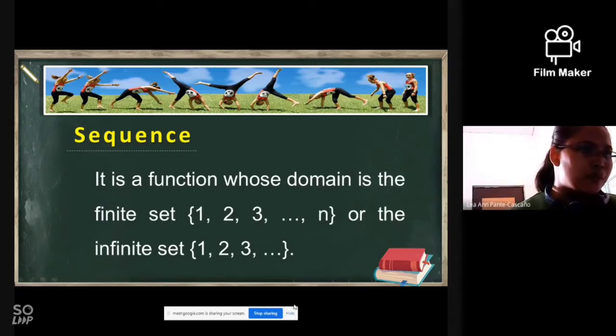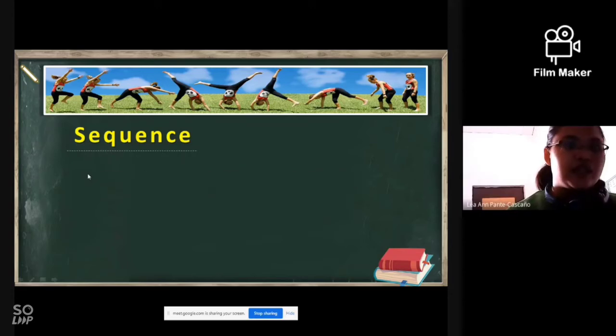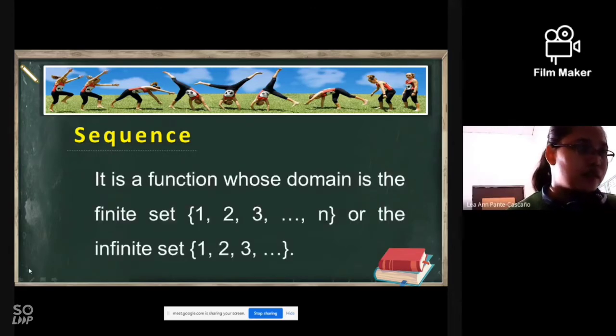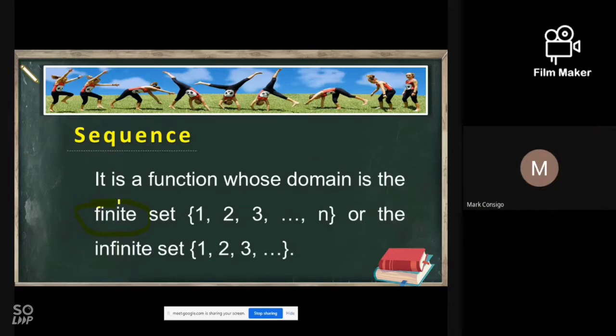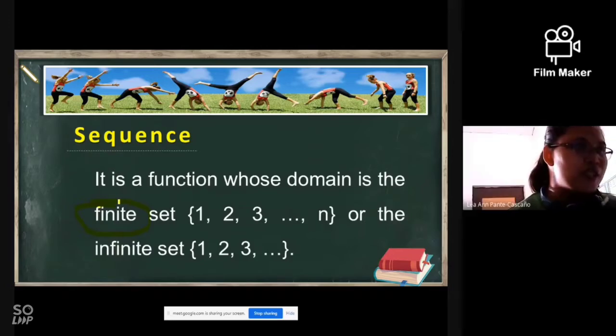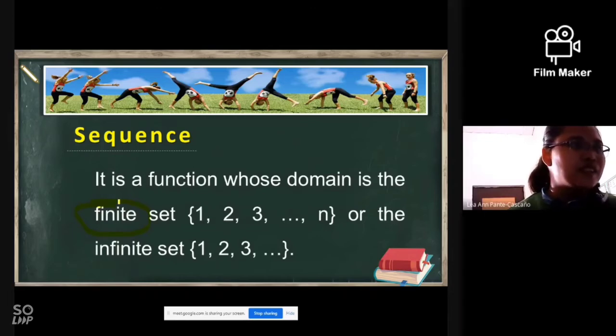Okay, how to read this one? Ano ba ito sa inyo? Sorry, let's go back to this one. How to read this one? Anyone? Finite? No, this one is finite. Finite set, okay? So sequence has two types.